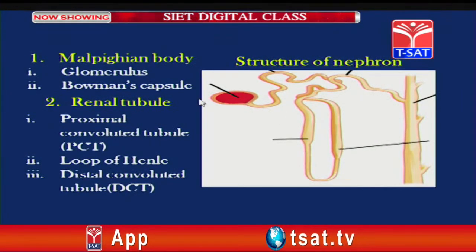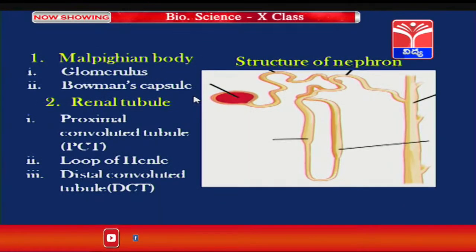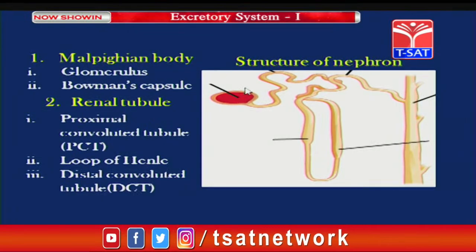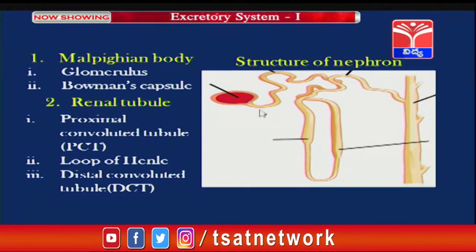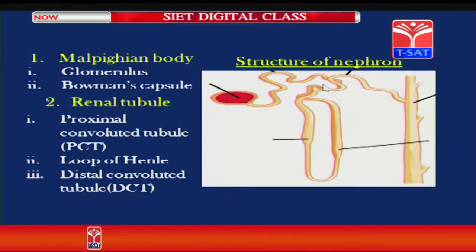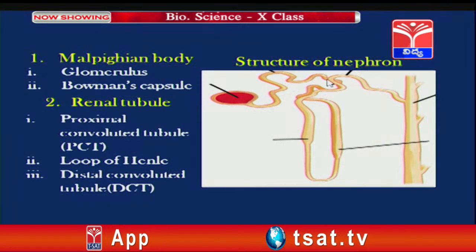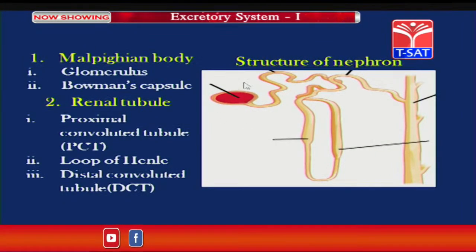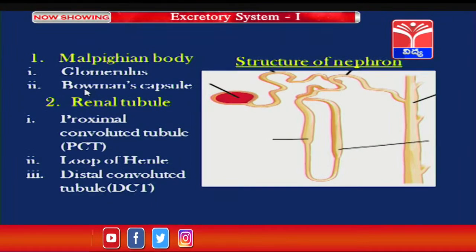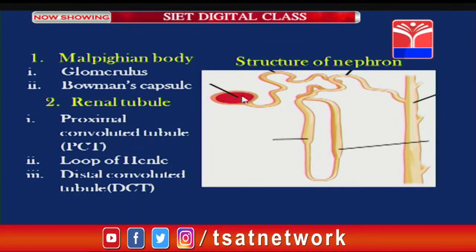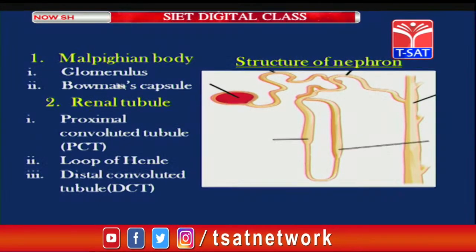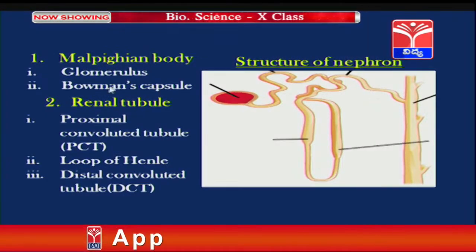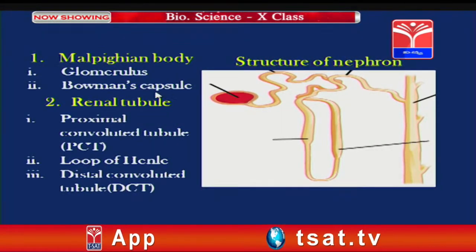Each nephron consists of two distinct parts. So this structure is called as renal corpuscle, or Malpighian body, and the remaining tubular portion is called as renal tubule. This anterior most head-like part is the corpuscle. The corpuscle is further distinguished into two parts, the glomerulus and the Bowman's capsule.